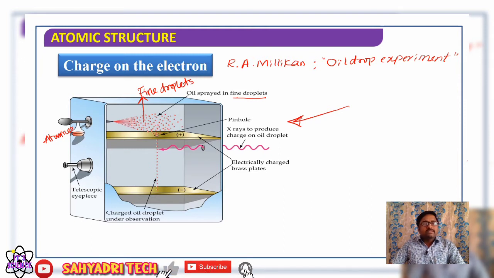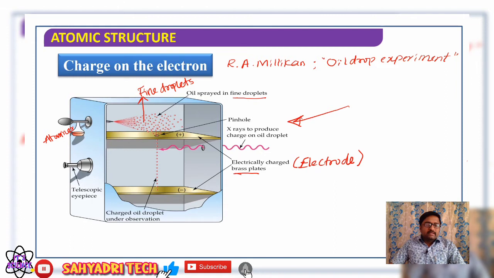With the help of the atomizer, oil is sprinkled in a chamber. That chamber is fitted with two electrodes. Two metal plates, brass plates, are given here. They act as electrodes. One is indicated with a positive sign and another with a negative sign. There are two electrodes, one is the anode and the other is the cathode.